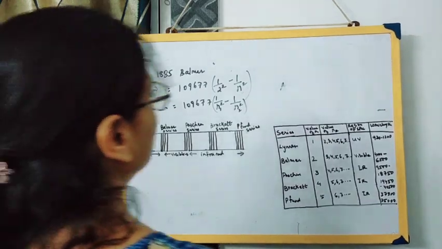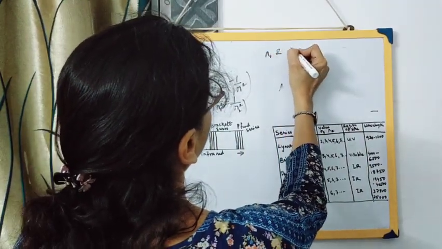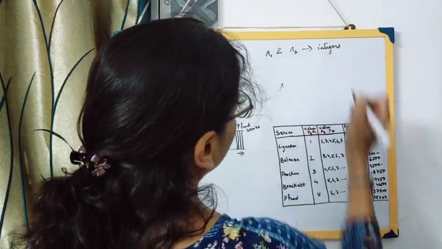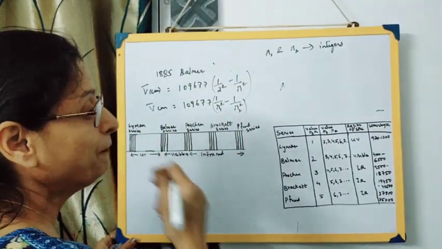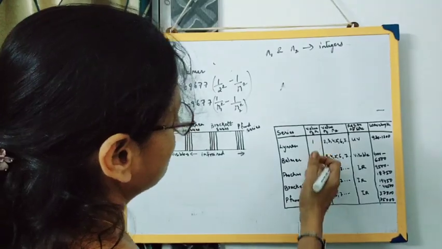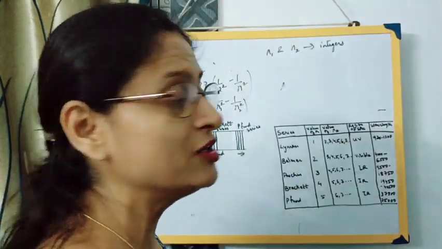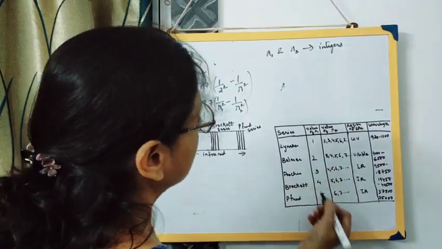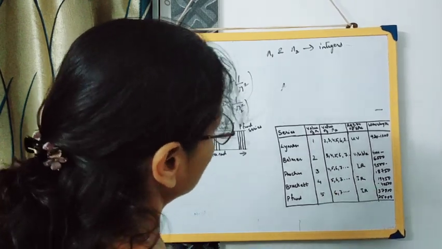n1 and n2 are integers, and these values depend on where an electron is present and where it is jumping. An electron may be present in the Balmer series, where the value of n1 will be 2. If it goes to a higher energy level, it will go to either the Paschen series, Brackett series or Pfund series, and accordingly its value is going to change.